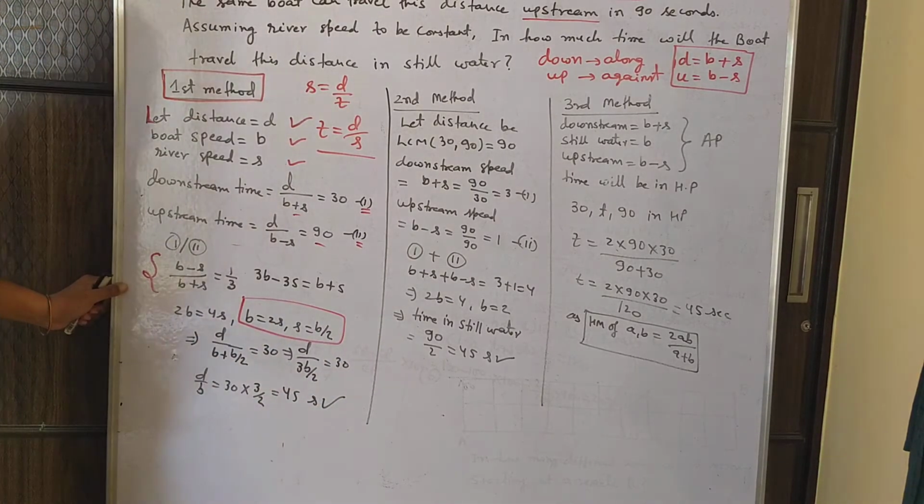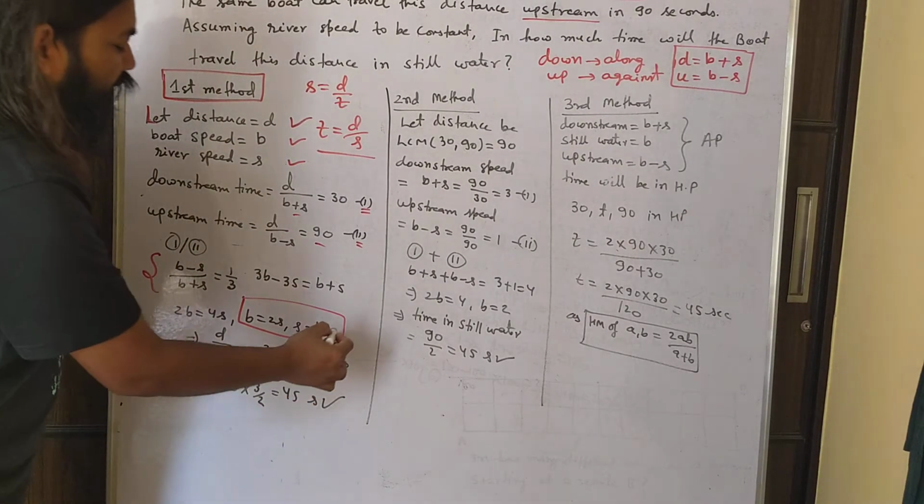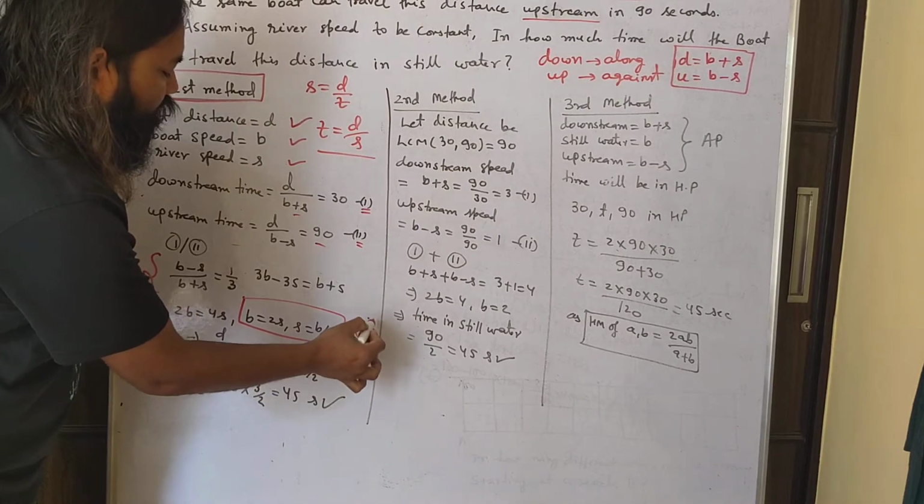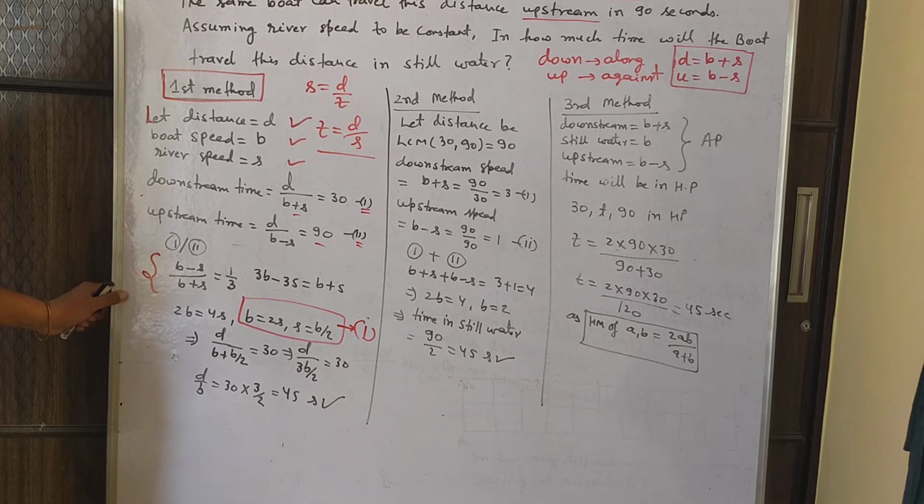B is equal to 2s, or s is equal to b by 2. Now what I have done is, this value I have put in the first equation.